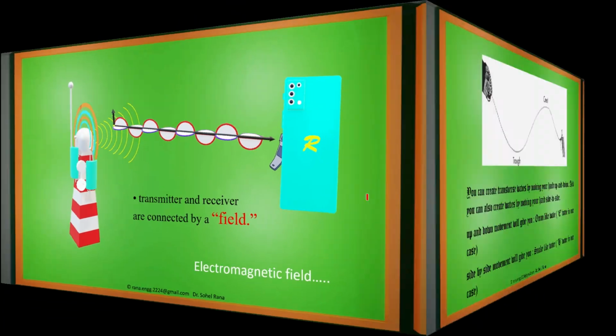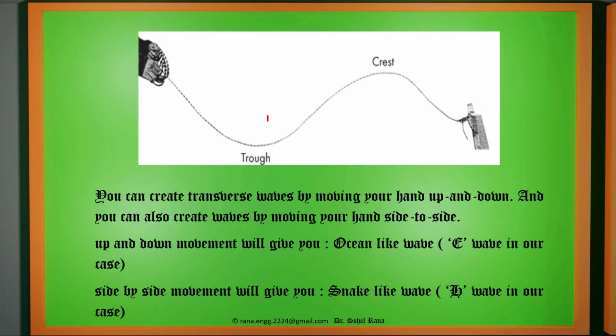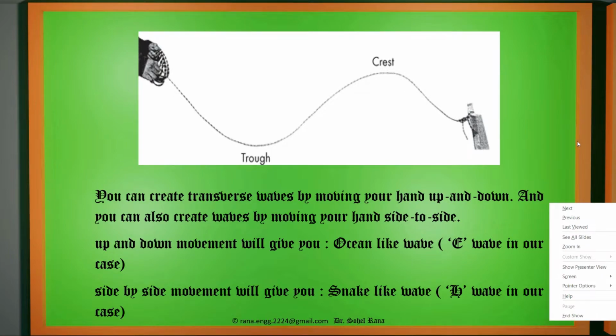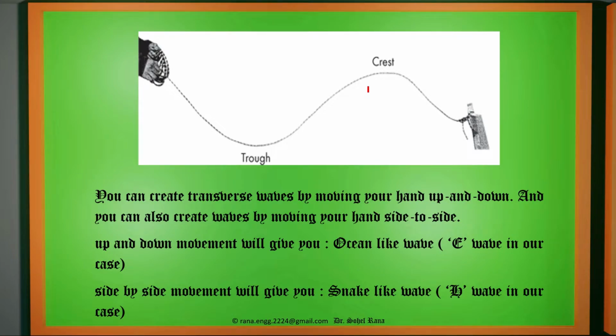Now we can take another example to understand the transverse wave. Electromagnetic waves are transverse waves. That means their motion is always perpendicular to the direction of motion. So suppose you are holding one rope at one end, and you are tying the other end to one place, keeping one end open in your hand, and you are making movements of your hand to create